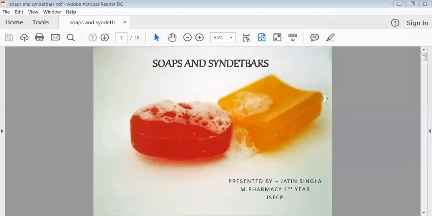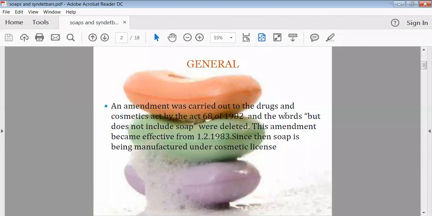In the soaps and syndet bars, we will see about the preparation of the soaps and syndet bars. In general, an amendment was carried out for the Drugs and Cosmetics Act, and in that amendment, the soaps were not considered at that time and were deleted. But then another amendment was made, effective in 1983, and from that time soaps are manufactured under the Cosmetics Act license.